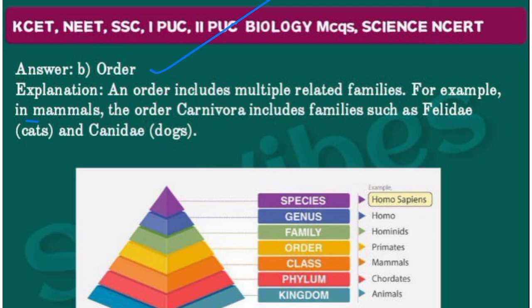Here is an example, that is mammals. In this diagram you can see the class Mammalia and the order Carnivora, which includes families such as Felidae and Canidae. Mammals include cats, dogs, cows, buffaloes, everything. In particular, in the class mammals and the order Carnivora, the families involved are Felidae and Canidae. Simply, Felidae means cats and Canidae means dogs.